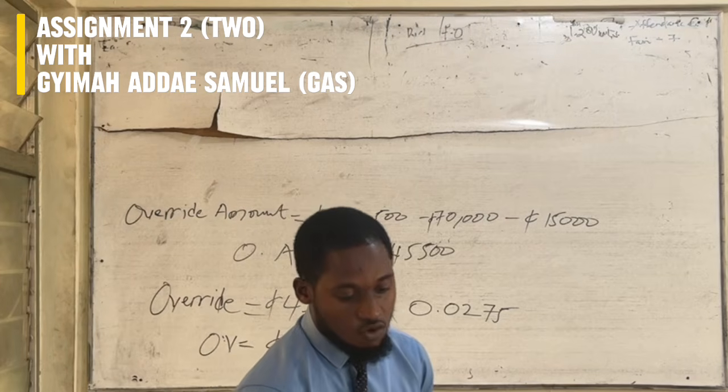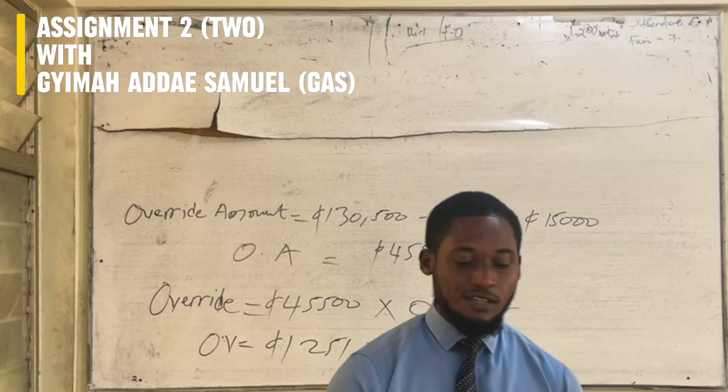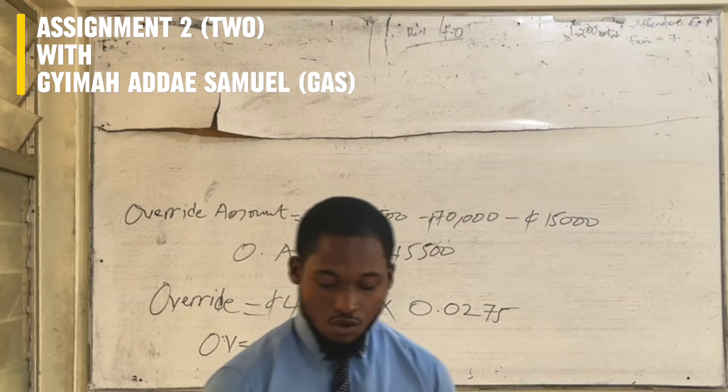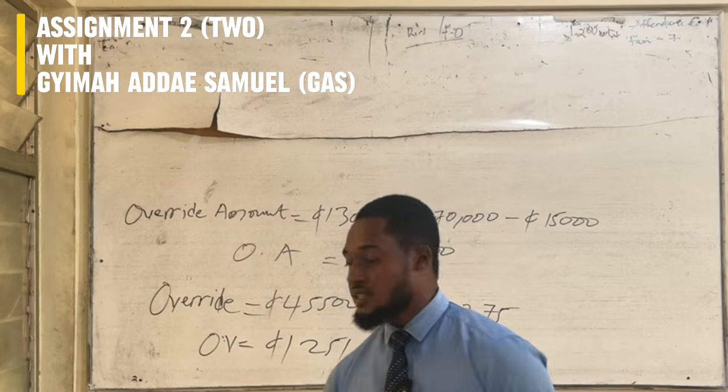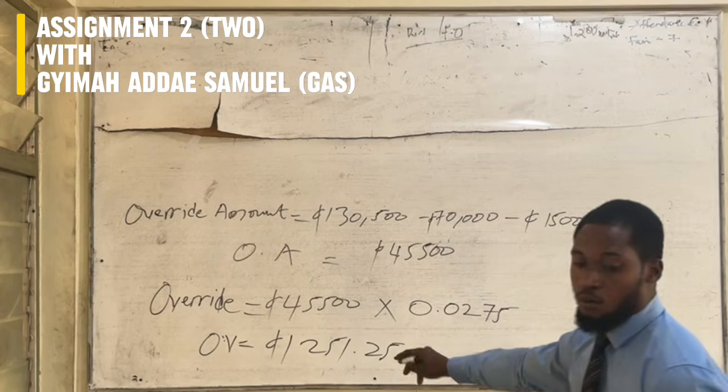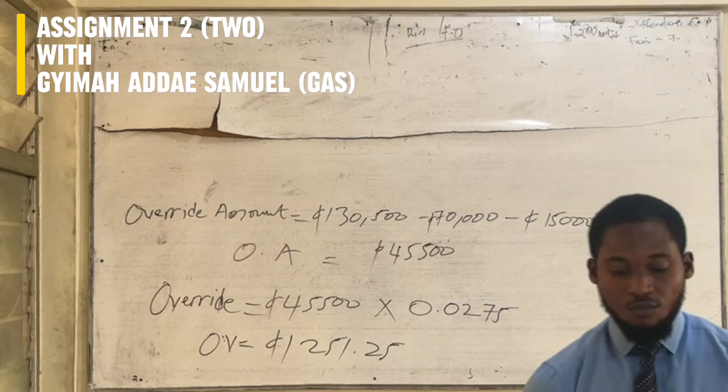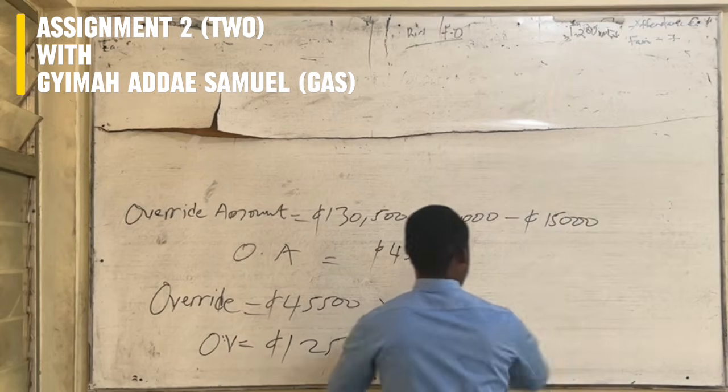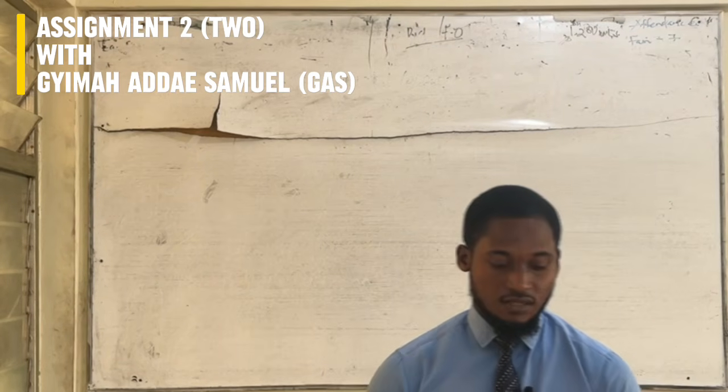As the question said, Humera is a supervisor. How much override does she make? So therefore, Humera makes an override of 1,251.25 Ghana cedis. We move on to the next question, question VI.